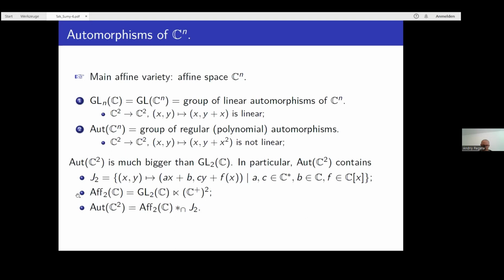Another important subgroup of the automorphism group of C^2 is the group of affine transformations. And in fact, the automorphism group of C^2 is the amalgamated product of these 2 groups along the intersection of these groups.